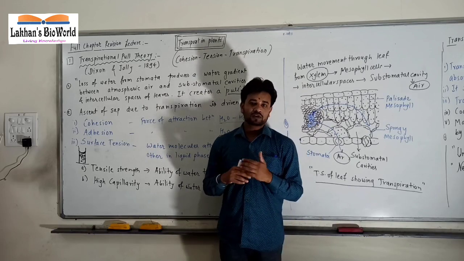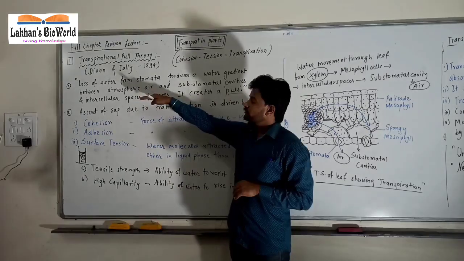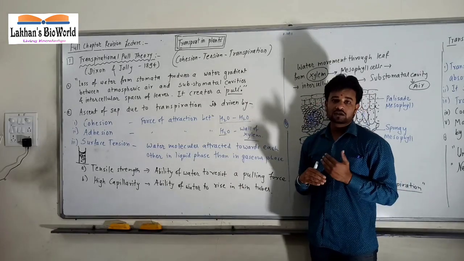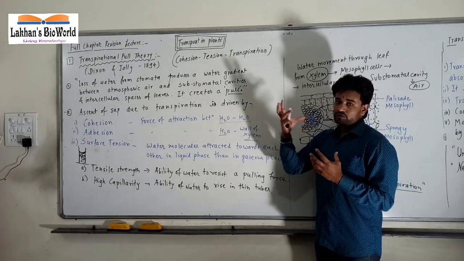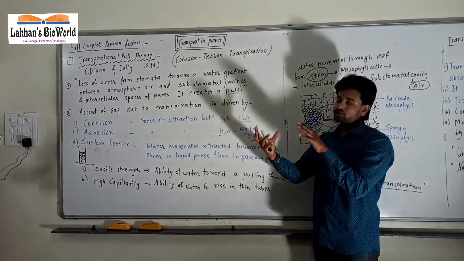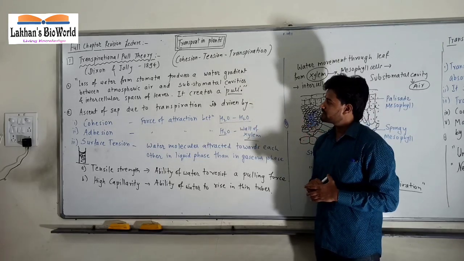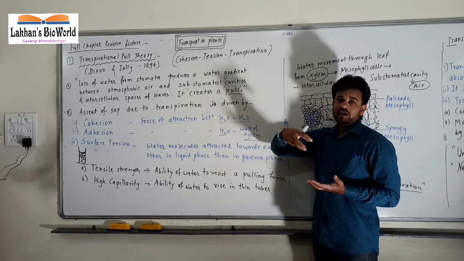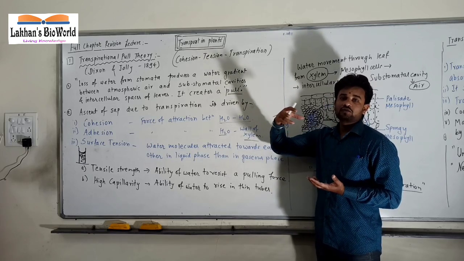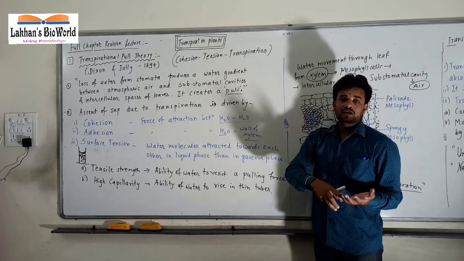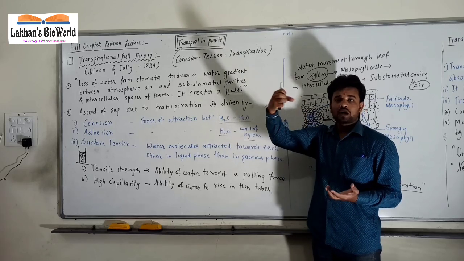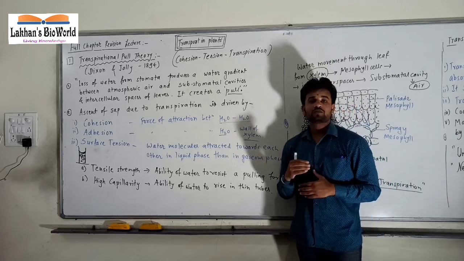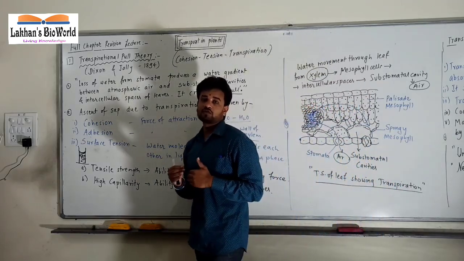So what is the statement of this theory? At last, the loss of water from stomata that produces a water gradient between atmospheric air and the substomatal cavities of leaf spaces as well as intercellular spaces. So this creates a pool, and that pool is responsible for pulling water from lower xylem elements up to upper xylem elements. Okay, so this pool theory has most important role in transport of water.